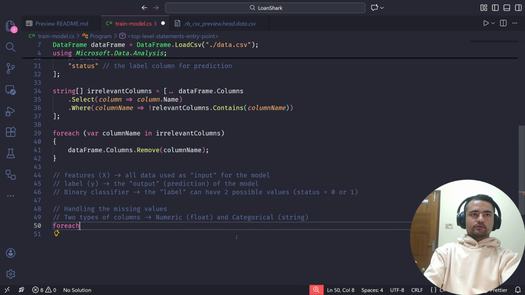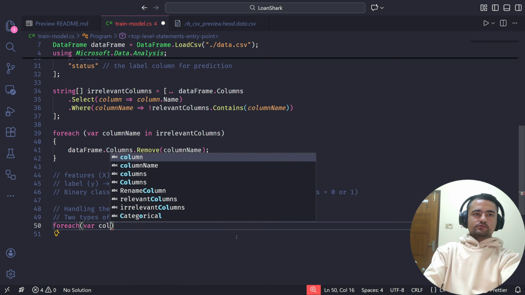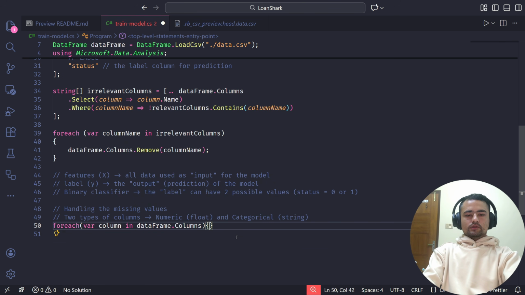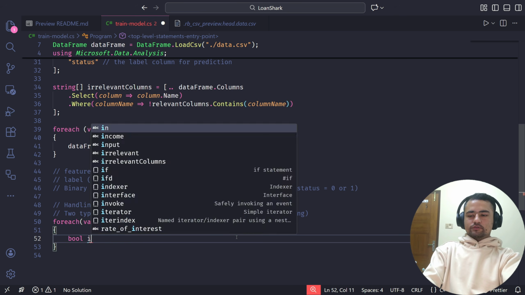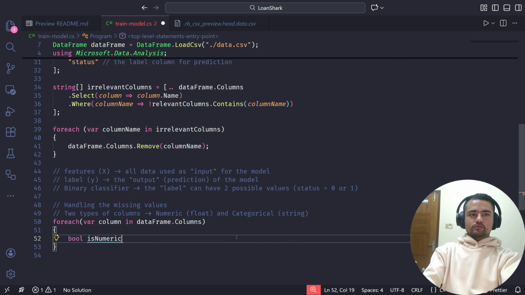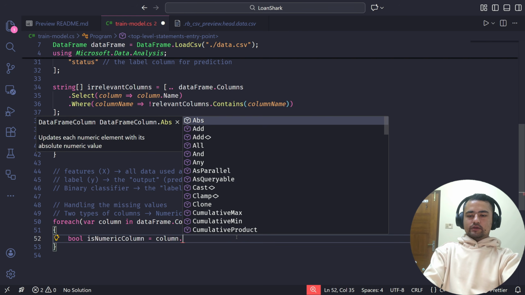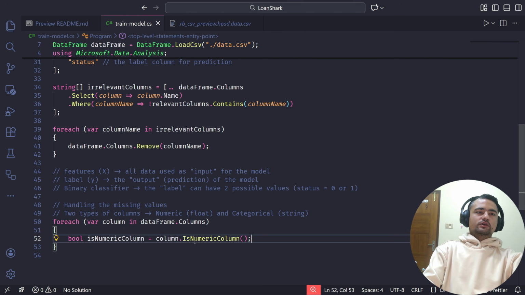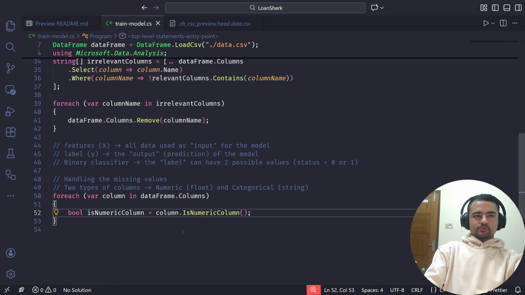So I'll loop through the columns first, and then I will need a flag that will check if the column is numeric or not. Fortunately, in the data frame column, I already have that method, is numeric column, which will just say if this column is numeric or not.